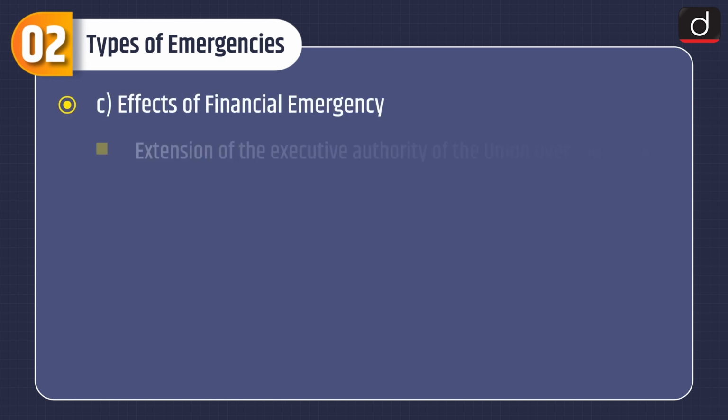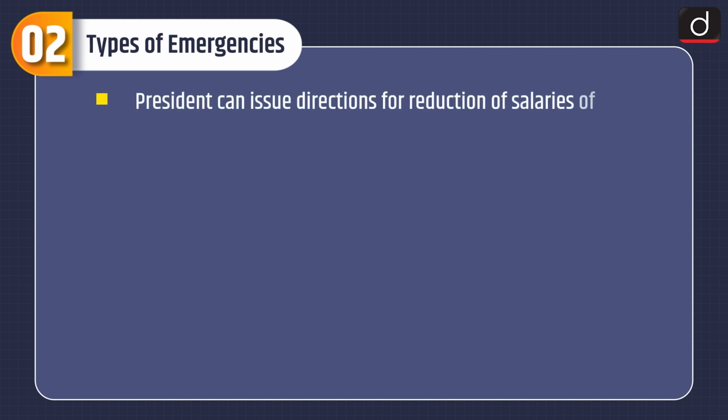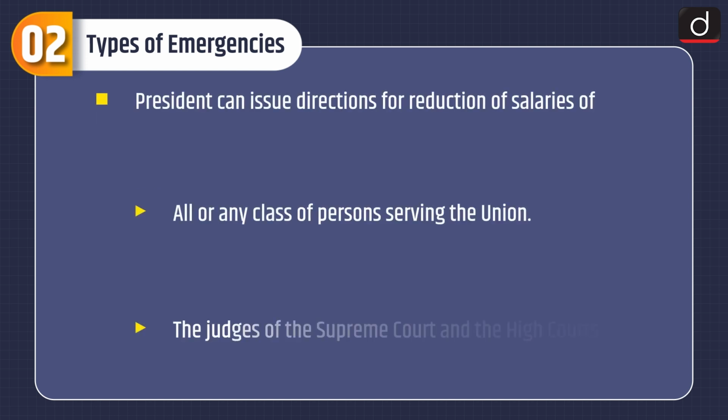Effects of financial emergency are extension of the executive authority of the Union over the financial matters of the states, reduction of salaries and allowances of all or any class of persons serving in the state, reservation of all money bills or other financial bills for the consideration of the President after they are passed by the state legislature. President can issue directions for reduction of salaries of all or any class of persons serving the Union or the judges of the Supreme Court and the High Courts.